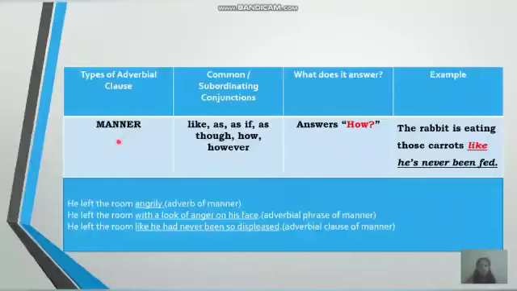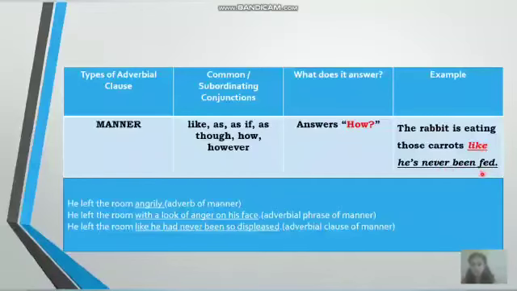The next type of adverbial clause is the adverbial clause of manner. Adverbial clause of manner answers the question how. Look at the example. The rabbit is eating those carrots like he has never been fed. So this part of the sentence, like he has never been fed, is the adverbial clause of manner. Now when you raise a question, how did the rabbit eat the carrots? You get the answer like he has never been fed. So this part of the sentence is an adverbial clause of manner.